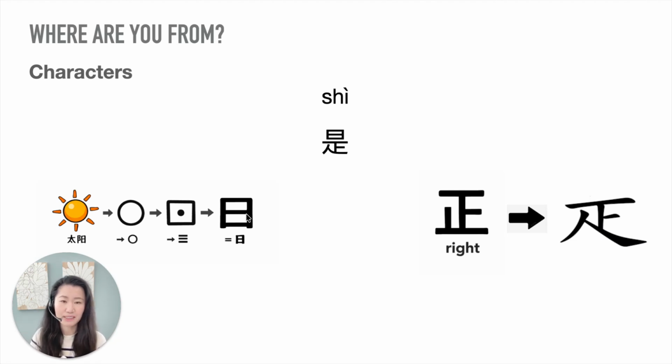So the top is what? The sun, okay? Top is the sun. If we're going to write it, it looks like this. Okay, so that's the sun. Then the bottom, what's under the sun? This character is pronounced as 正. Okay, so 正 means right or correct. So the bottom actually came from this character.